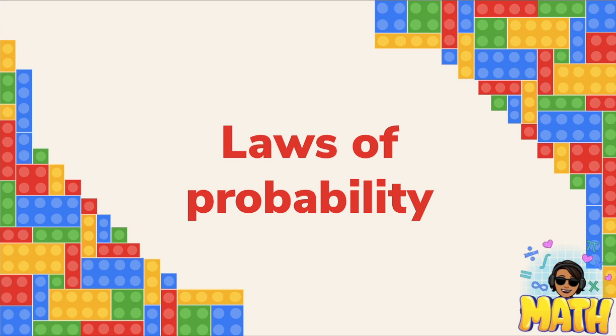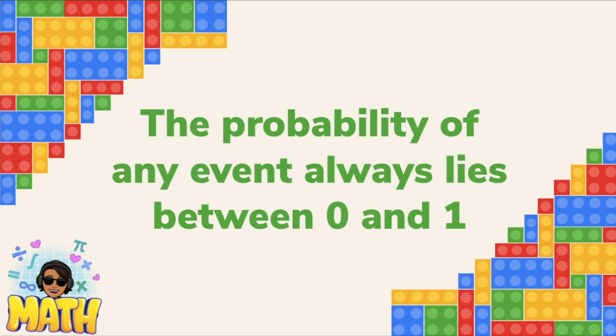Okay, so the first thing that we're going to keep in mind every time that we work with probabilities is that the probability of any event always lies between 0 and 1. What it means is that we're never going to have a probability that is negative or a probability that is greater than 1. Okay, so if we made our processes and we found that the result of a probability is negative, we have to check all over again because that is not possible. Okay?